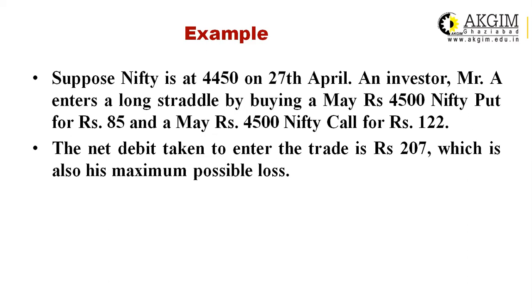Actually, the investor is buying both the put and call, and the strike price is the same. And if we are going to buy anything, we have to pay the amount. In this case, the investor pays rupees 122 for the call. That's why the net debit taken to enter the trade is 207, which is also the maximum possible loss. It is 207, that is 122 plus 85. The amount comes to rupees 207.